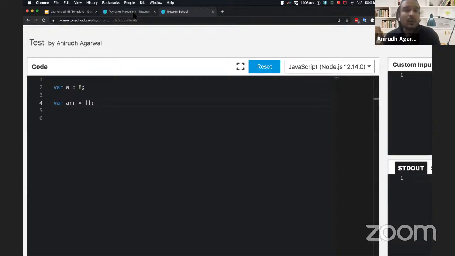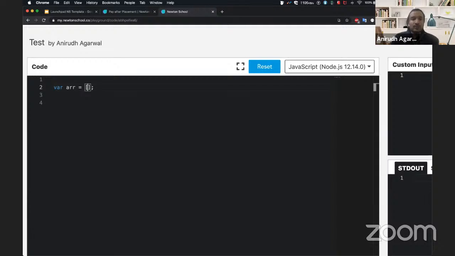Now let's try to put some elements in an array, and also cover what we learned yesterday. We learned the for loop and while loop. We'll see how things are working and how I can iterate over an array, and the true power of a for loop would actually be shown when we work with arrays.